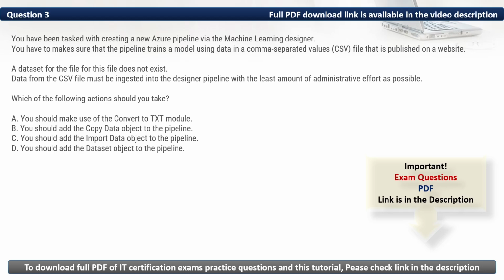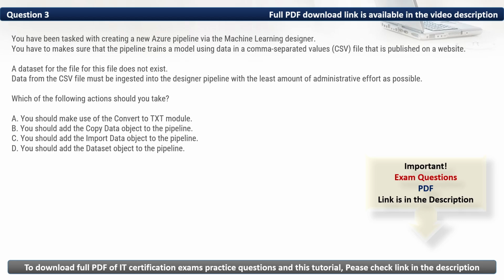We have A. You should make use of the convert to TXT module. This module is used to convert data formats, not to ingest data from external sources. Then we have B. You should add the copy data object to the pipeline. This is an Azure Data Factory component, not a machine learning designer object. Then we have D. You should add the dataset object to the pipeline. Since a dataset does not already exist, this option is not suitable. Instead, you need to use import data to create one.